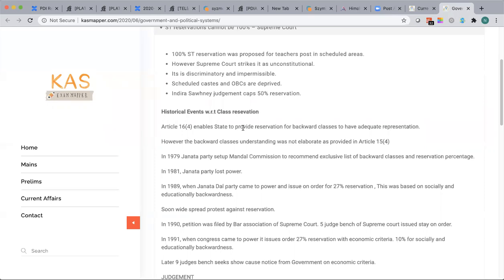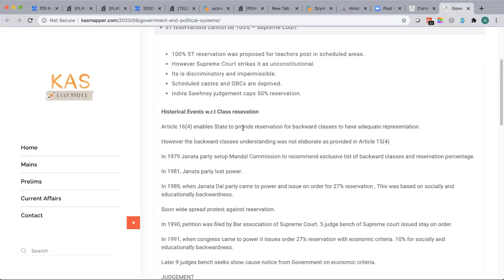That is provided in Article 16, Clause 1. And Article 16, Clause 4, which is very specific to our interest, mentions that the government, through an act, a policy or an order, can give reservations for the backward classes.